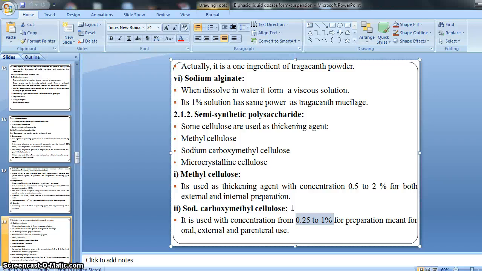And that sodium carboxymethyl cellulose is used for the preparation of oral suspension, external suspension, and parenteral suspension also, right? For the preparation of parenteral, external, and oral kinds of suspension, basically this semi-synthetic polysaccharide is used with the concentration 0.25 to 1%, right?